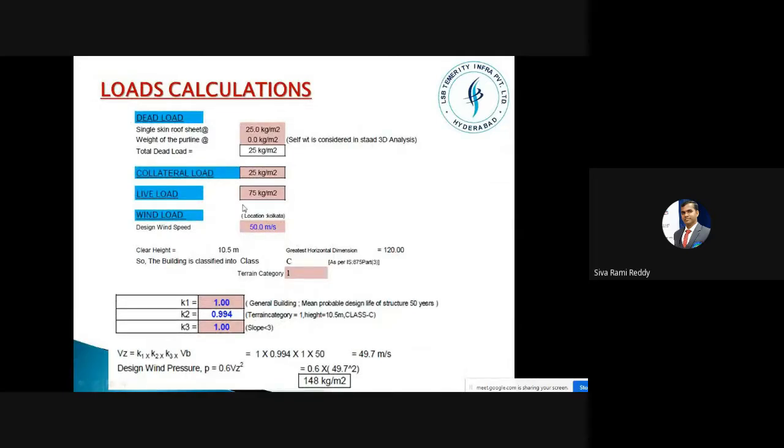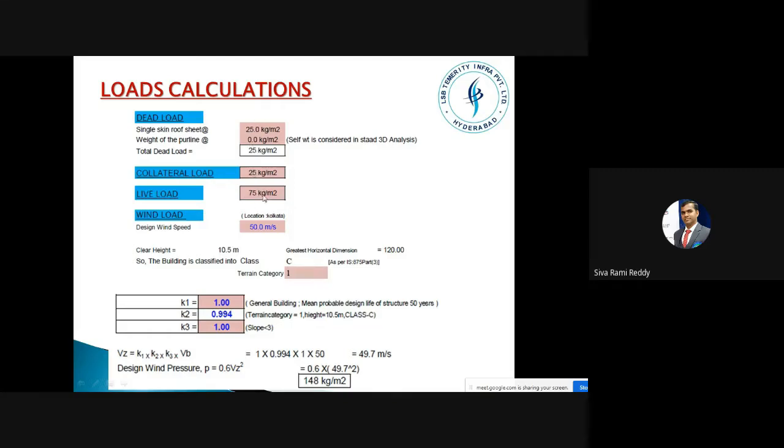See here, now we have all these things like dead load, single roof. The sheeting load is 25 kg per square meter, and purlin loads we have not considered here. Sheeting is considered as 20, and total dead load is like 25 kg per square meter. Collateral load, hanging or hung loads, is 25 kg per square meter, and the live load usually for the trusses would be 75 kg per square meter only.